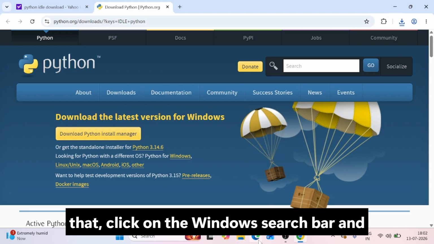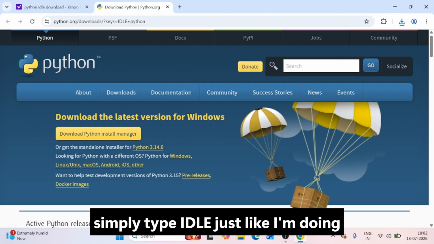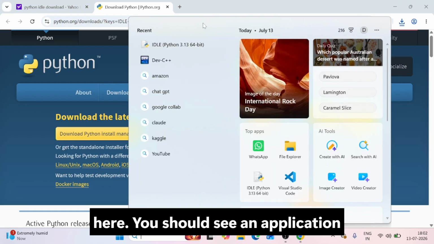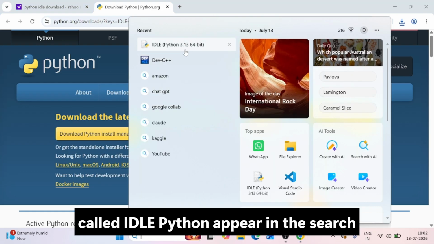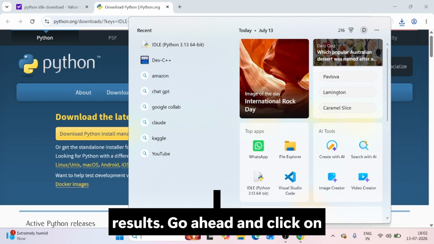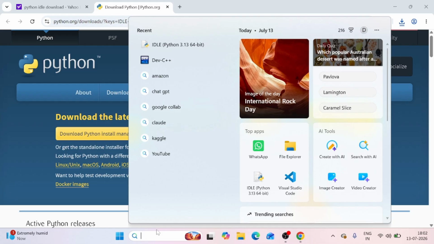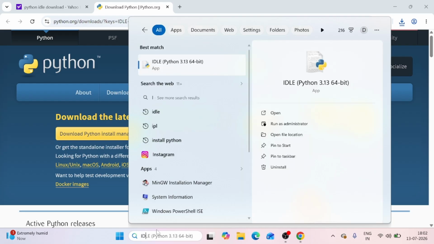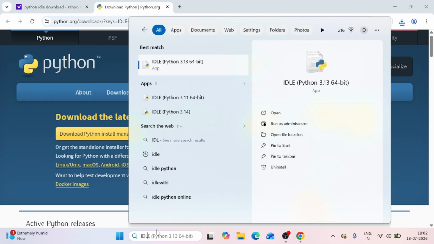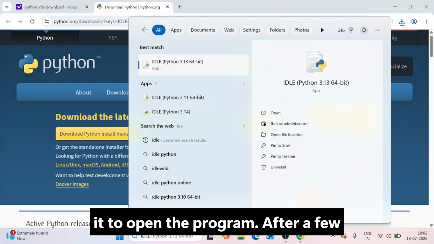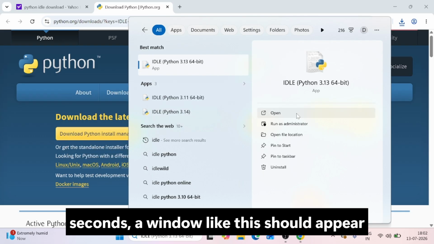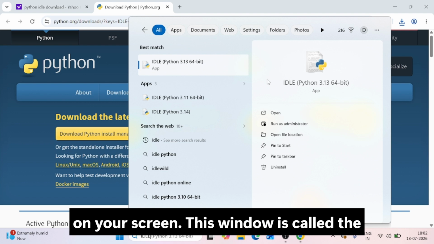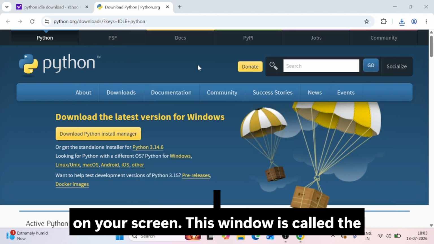To do that, click on the Windows search bar and simply type idle just like I'm doing here. You should see an application called IDLE Python appear in the search results. Go ahead and click on it to open the program. After a few seconds, a window like this should appear on your screen. This window is called the Python shell.